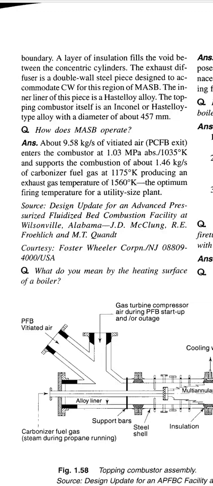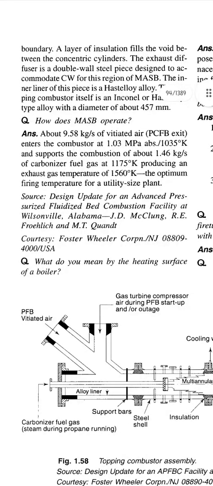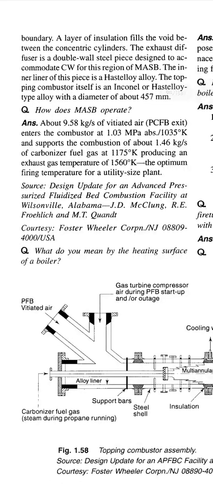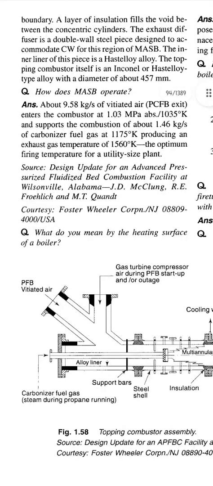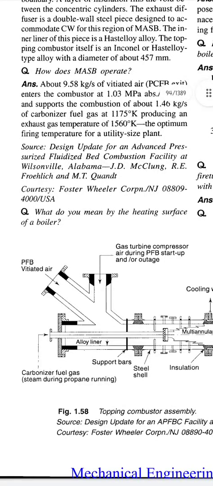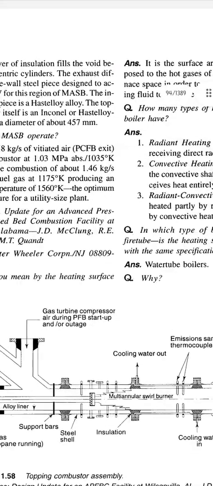Source: design update for an advanced pressurized fluid bed combustion facility at Wilsonville, Alabama, by J.D. McClung, R.E. Frohensling, and M.T. Quat.